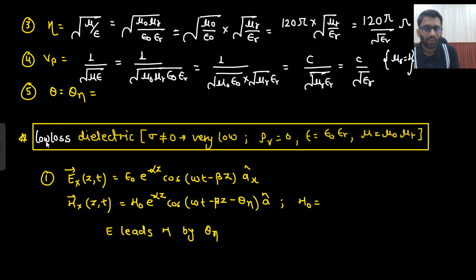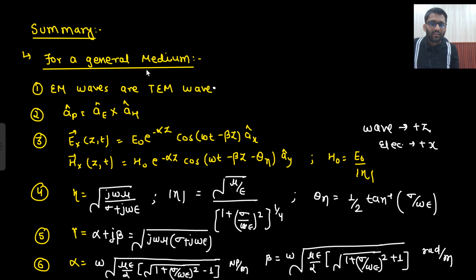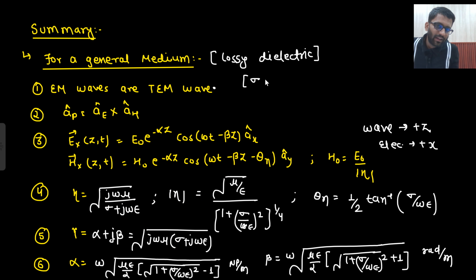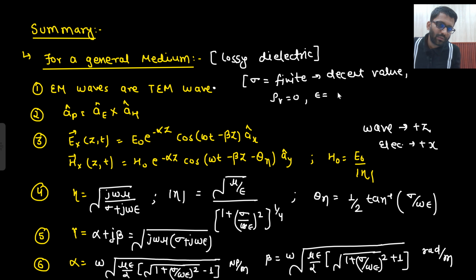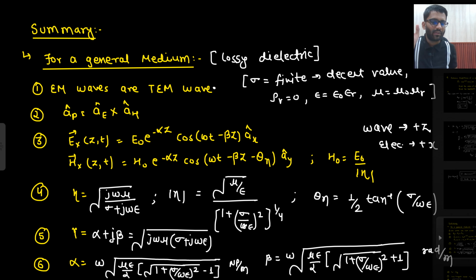Now what we are seeing is the low loss dielectric. Okay, the loss is low. Lossy dielectric we have already seen here. The general medium means lossy dielectric only. Lossy dielectric means sigma is finite and a decent value. Certainly all our mediums will be charge free. Epsilon will be equal to epsilon naught epsilon r and mu will be equal to mu naught mu r. So this is the medium we have seen, which is the lossy dielectric only.